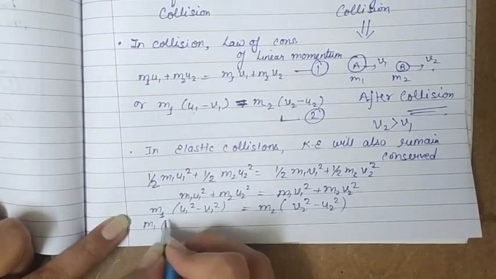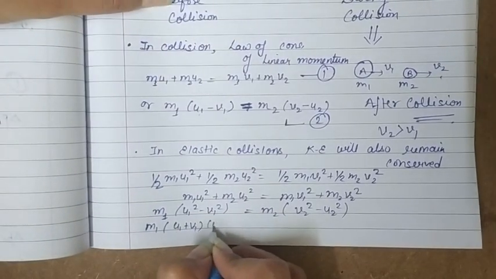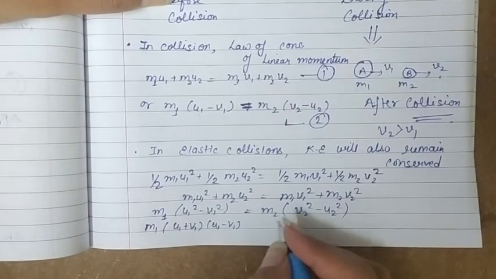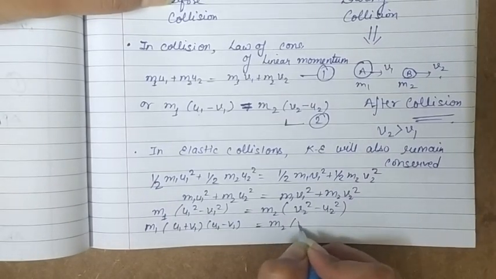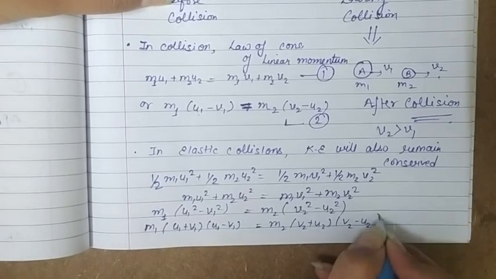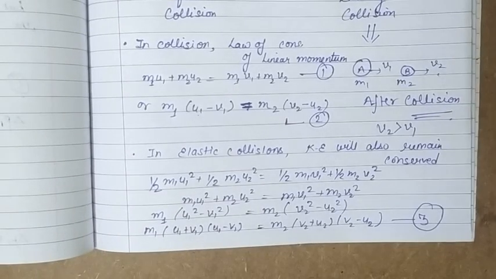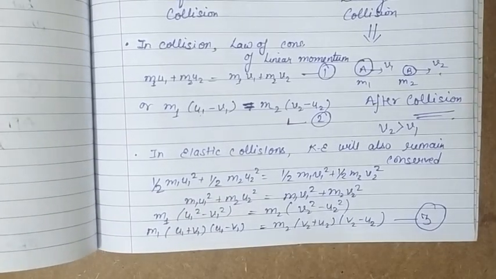So we get m1 (u1 plus v1)(u1 minus v1), right, is equal to m2 (v2 plus u2)(v2 minus u2). This is equation number 3. Now we are going to divide equation 3 by 2 to get the result.